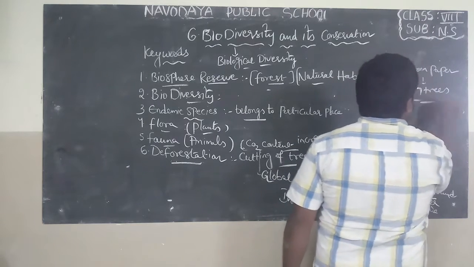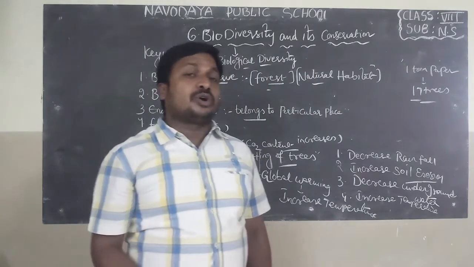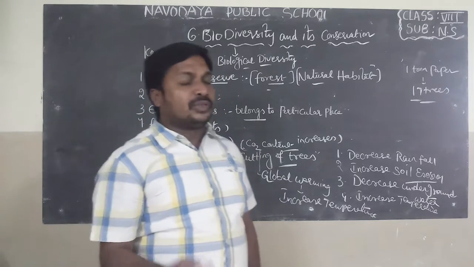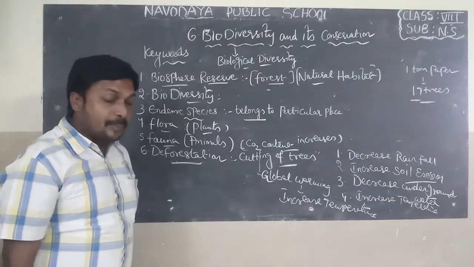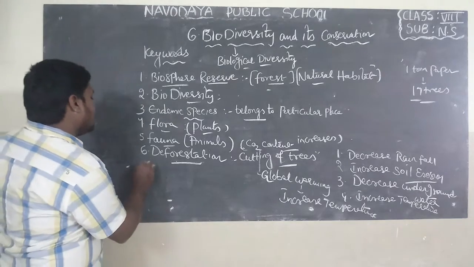That leads to a decrease in the number of plants day by day. This increases the temperature and leads to global warming. Next one is endangered species.